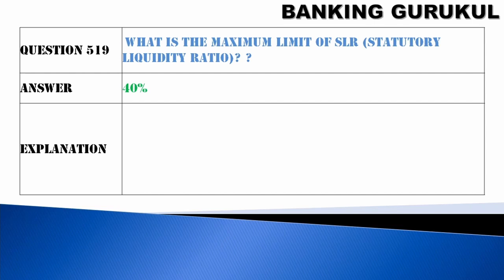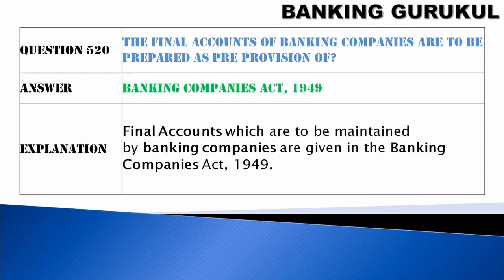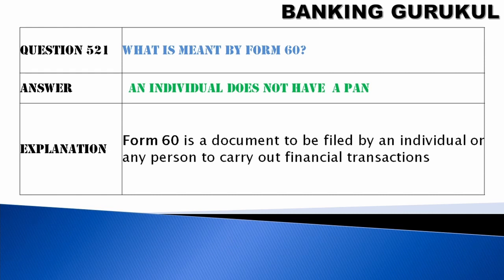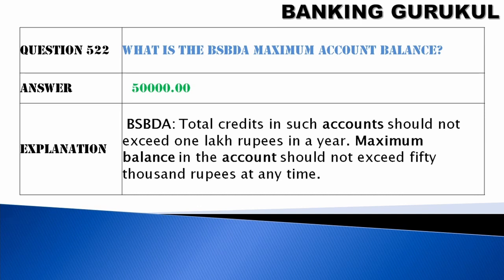It is 40%. The final accounts of banking companies are to be prepared as per the provisions of Banking Companies Act 1949. Final accounts which are to be maintained by banking companies are given in the Banking Companies Act. What is meant by form number 60? An individual does not have a PAN. If the individual wants to do a financial transaction without PAN, then he has to submit form number 60. What is the BSBDA maximum account balance? It is 50,000.